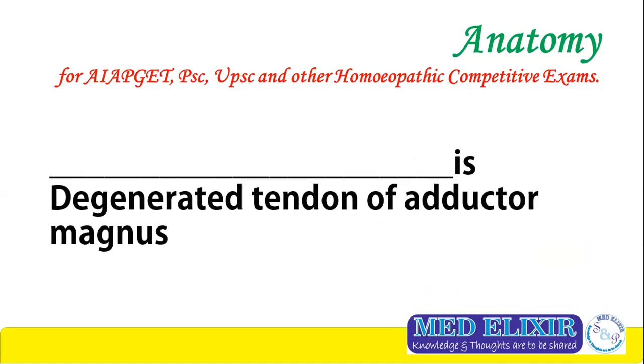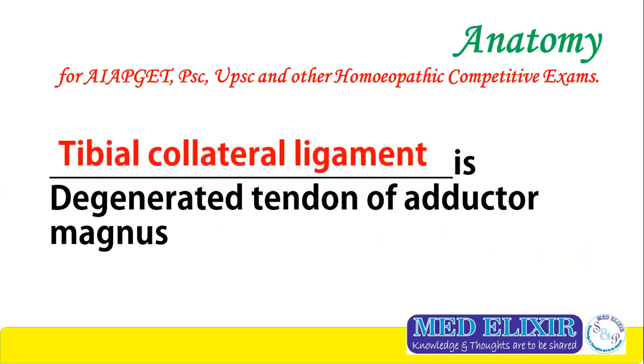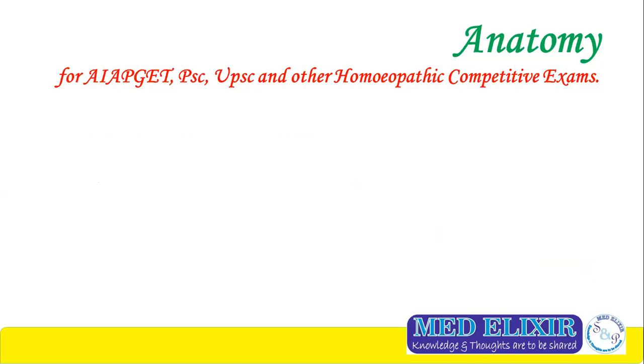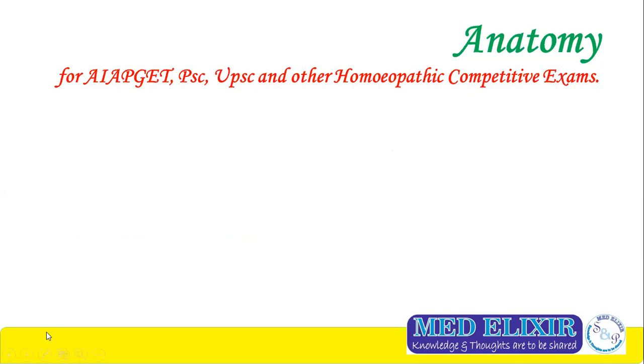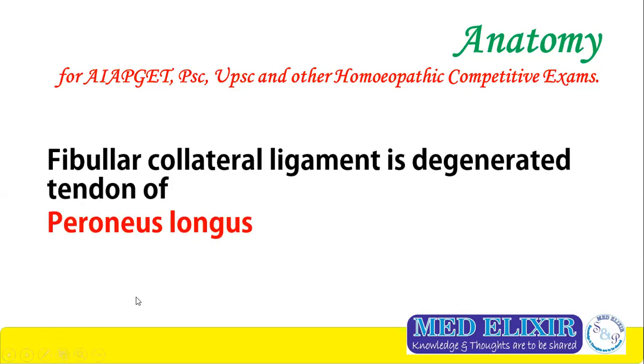Dash is degenerated tendon of adductor magnus. Tibial collateral ligament. So, tibial collateral ligament is a degenerated tendon of adductor magnus. Fibula collateral ligament is a degenerated tendon of peroneus longus. Fibula collateral ligament is a degenerated tendon of peroneus longus.